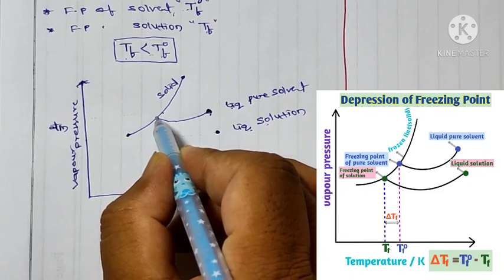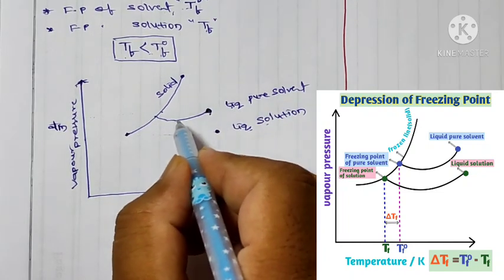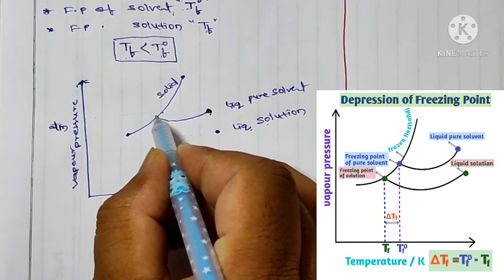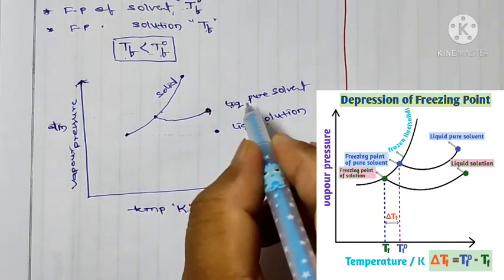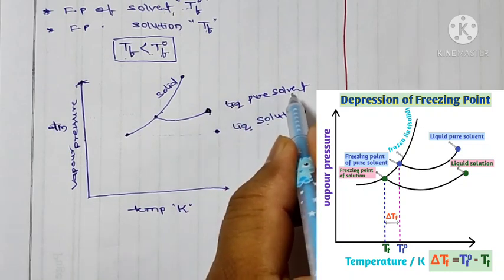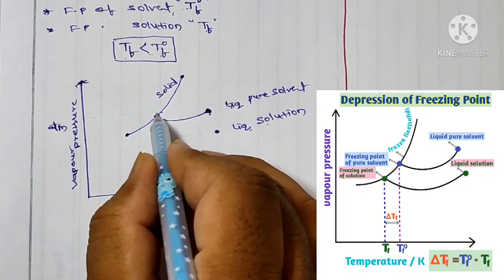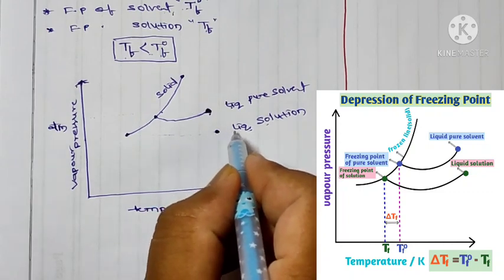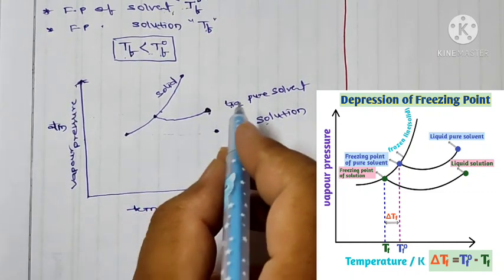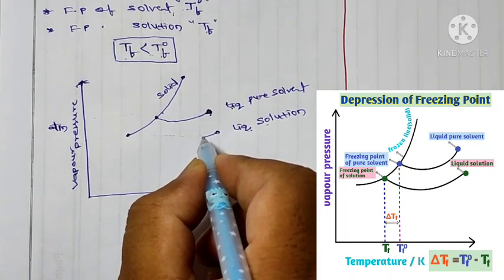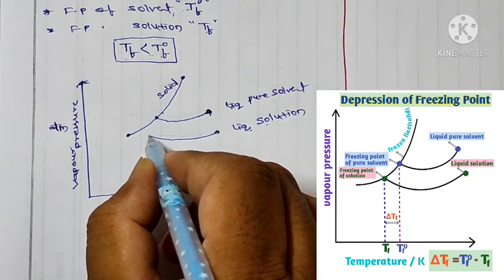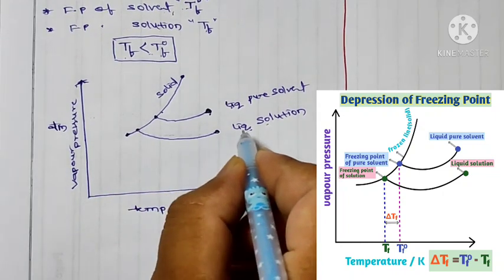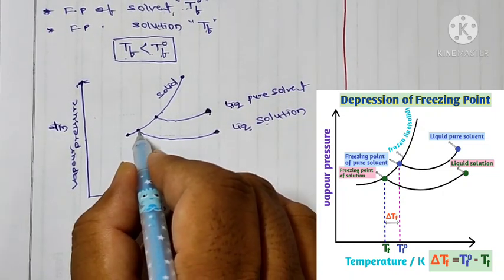At one point, the liquid pure solvent becomes solid. At this temperature, the pure liquid solvent becomes solid. If I decrease the temperature of liquid solution, then the liquid becomes solid. So I decrease the temperature, then it reaches the solid line. At this point, that liquid solution becomes solid.